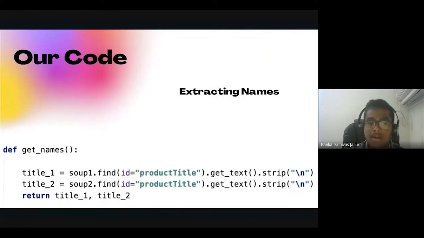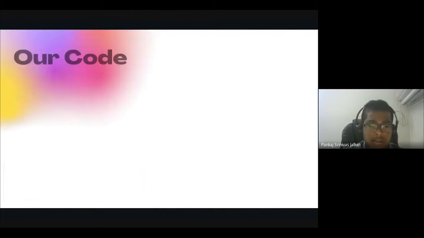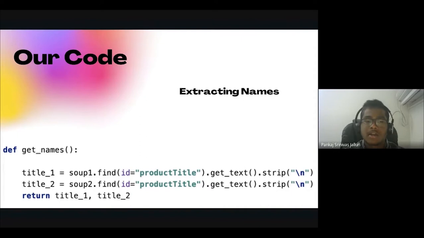So with the product title ID, we get the title and extract it. Now we use get_text to get only the text we want, nothing excess, and then we use the strip command to format them into two separate lines. As always, we use the return command and print out the titles. And moving on to Swastik.